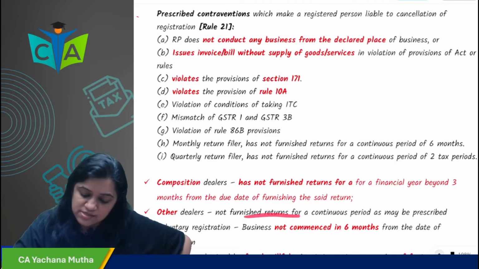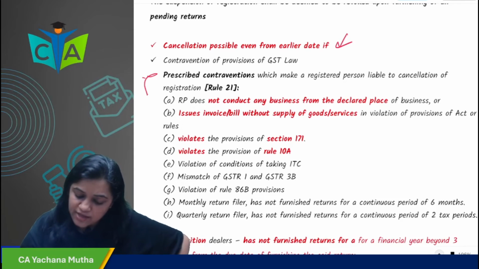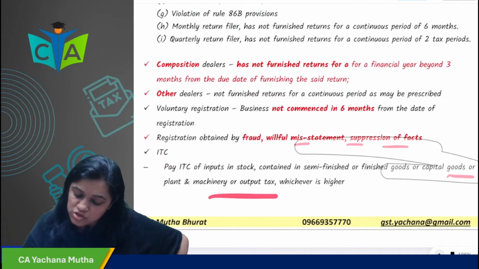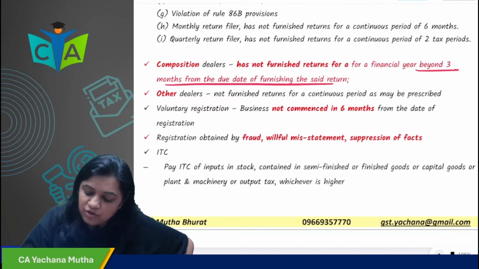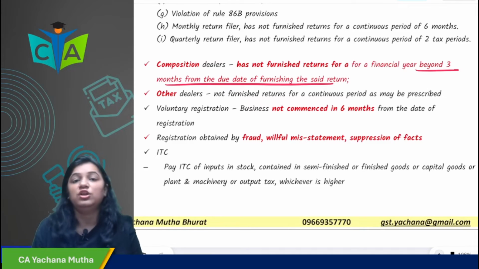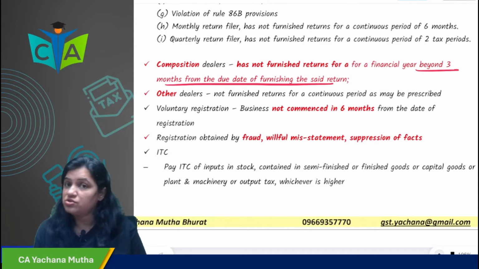So, in all these cases, the officer can cancel your registration. You are a composition dealer and you have not furnished the return for a financial year beyond 3 months from the due date of furnishing the return. What is the due date? 30th April of next year. After that, if 3 months have also elapsed and you have not furnished the return, then also your registration can be cancelled by the officer.